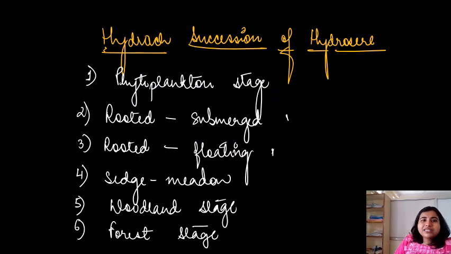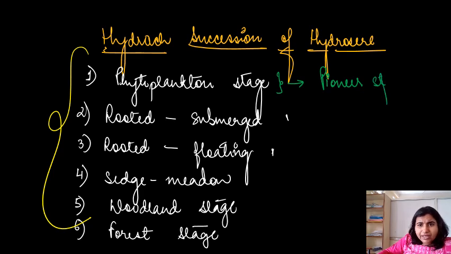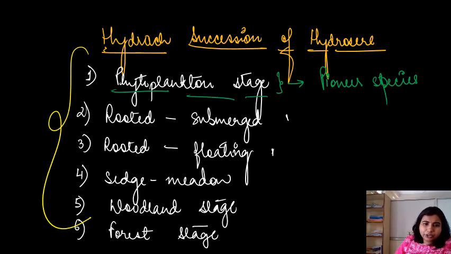Next, there is no need to remember this. This is just a table to explain to you how the succession takes place in water. You can say this is a pioneer species. What is the pioneer species in hydrosphere? It is your phytoplankton stage. So you can get a 1 mark question here: name the pioneer species in hydrarch succession. Your answer will be phytoplankton stage.